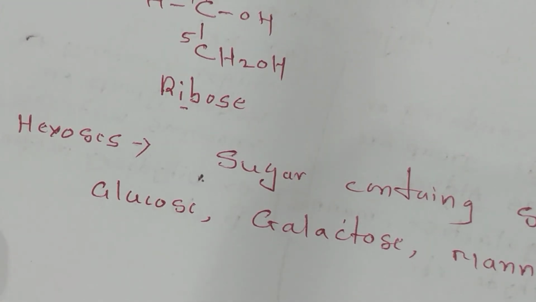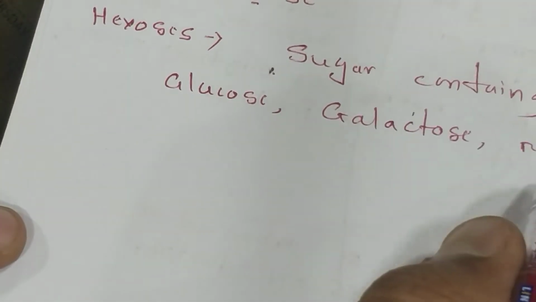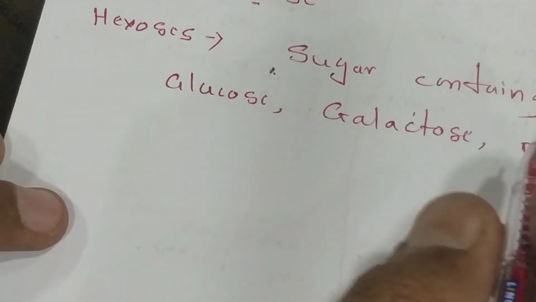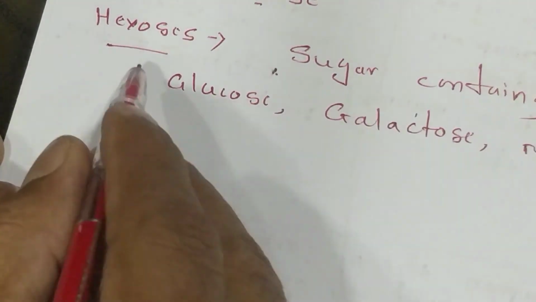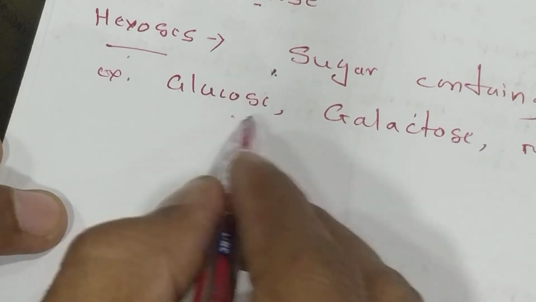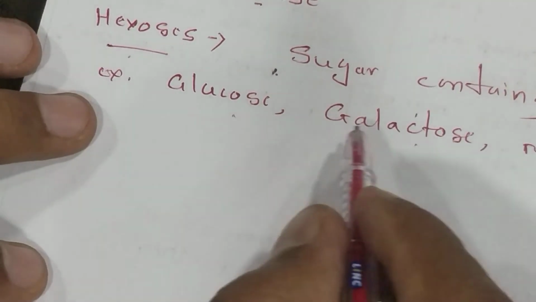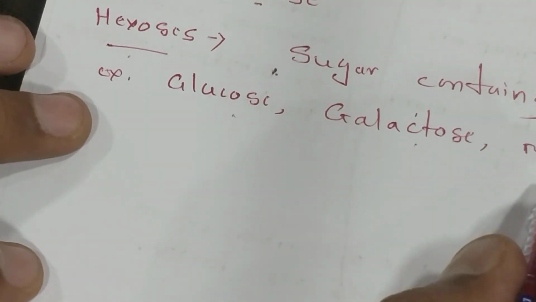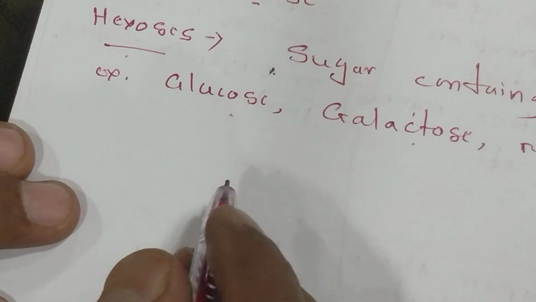These 3 examples are always asked. A hexose contains 6 carbons. Examples of hexoses are glucose, galactose and mannose. All these have the aldehyde group. Now see the structure of glucose.